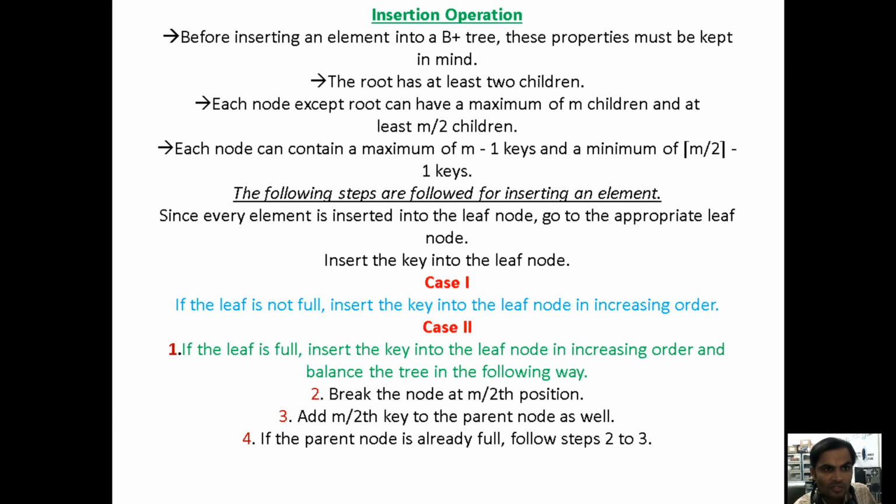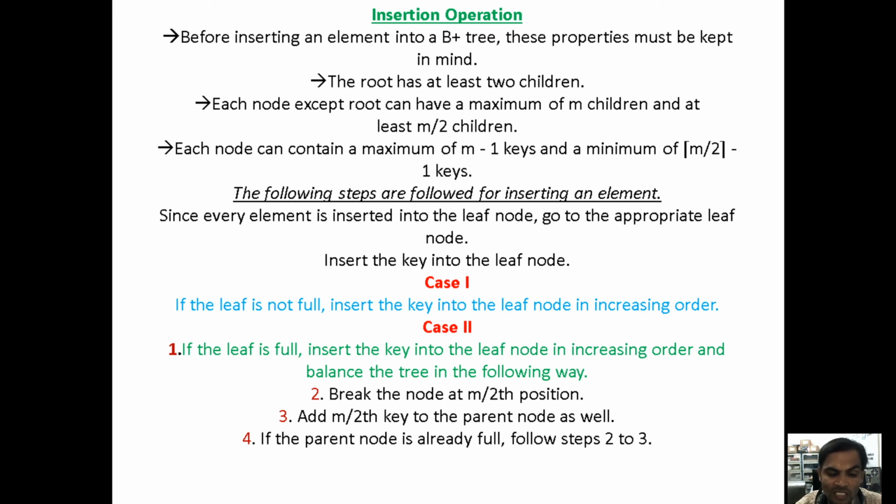Just now what we learned for B plus trees, for random or sequential access we can search. Second case, if the leaf node is full, insert the key in the leaf node in increasing order and balance the tree. If the left child or the right child is full, we should go for balancing the tree. At the time of balancing the tree, we should insert the values only in increasing order, meaning we cannot insert the values randomly.